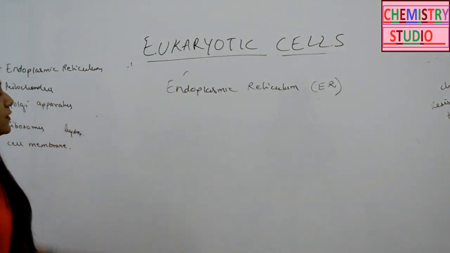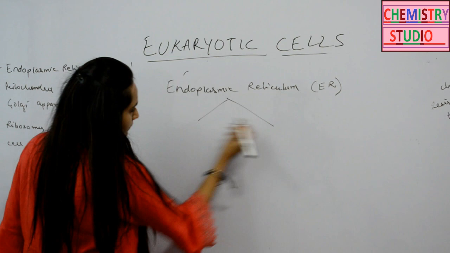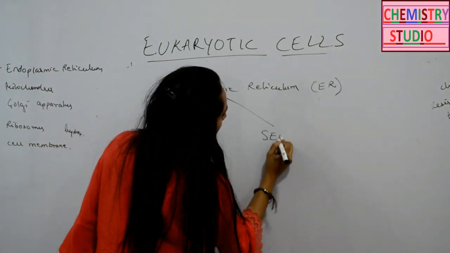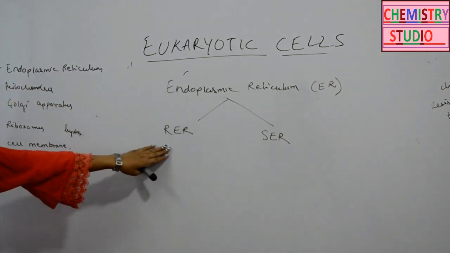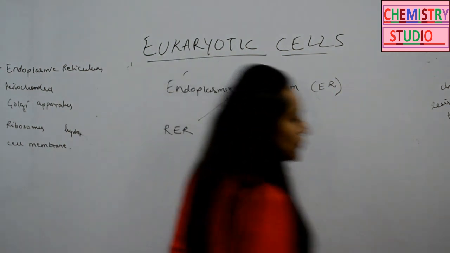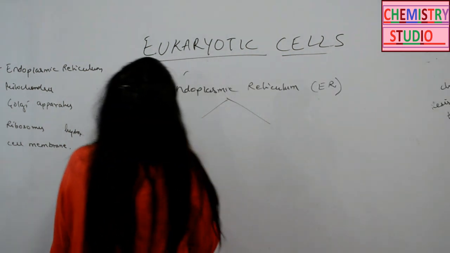Now ER is of two types, rough endoplasmic reticulum and smooth endoplasmic reticulum. We will discuss why they are rough and why they are smooth, but first of all let's look into the structure.